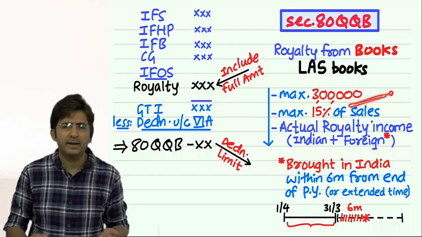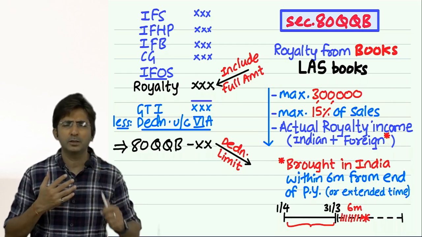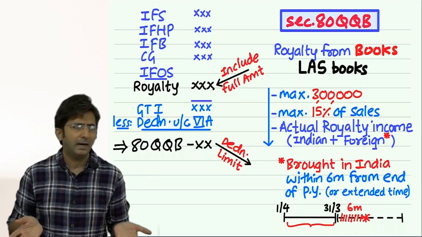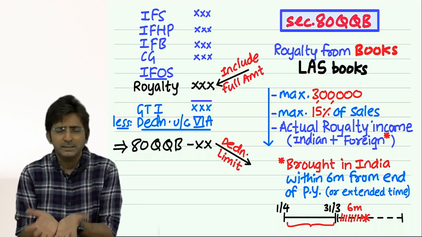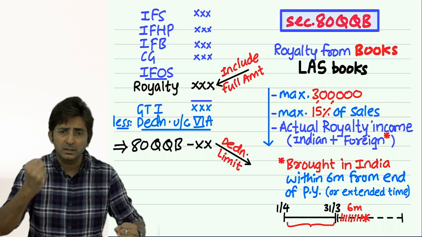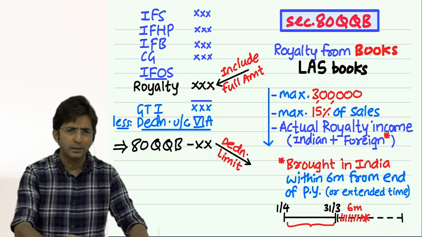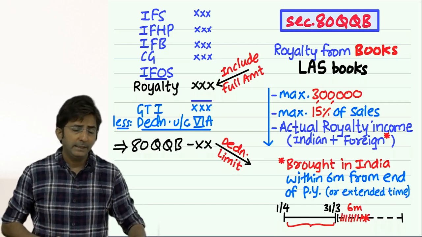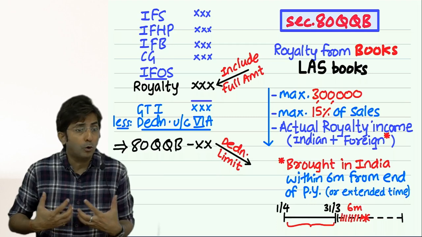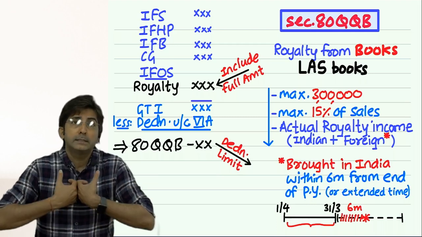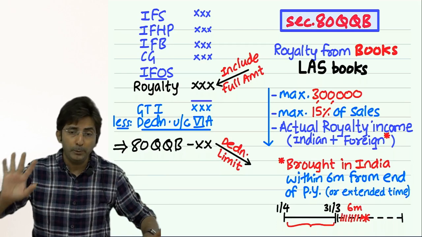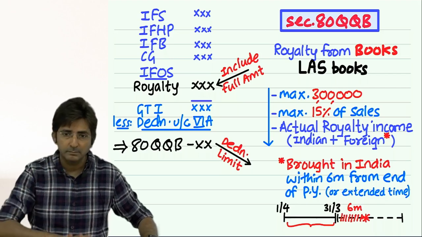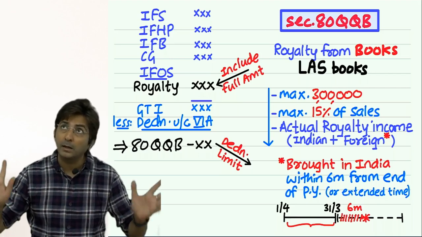See, 3 lakhs why? Because government doesn't want to give deduction of more than 3 lakhs. Because if government makes it totally tax free, how will government get tax? Basically government wants to encourage authors. Come on authors, write books. So to encourage them, an incentive of 3 lakhs is sufficient. If government gets so emotional and makes them tax free, it will be too much, because there are authors getting royalty of 50 lakhs. They are just sitting at home earning 50 lakhs in a year.